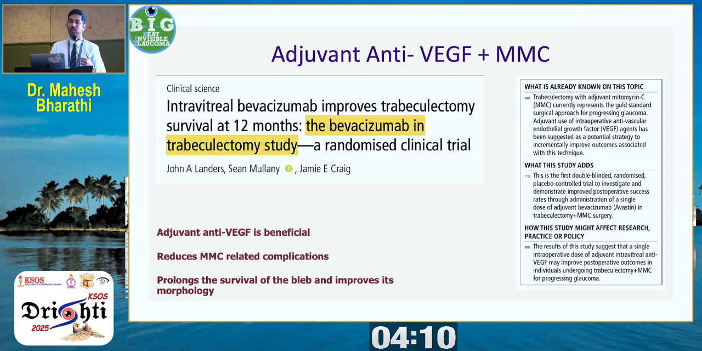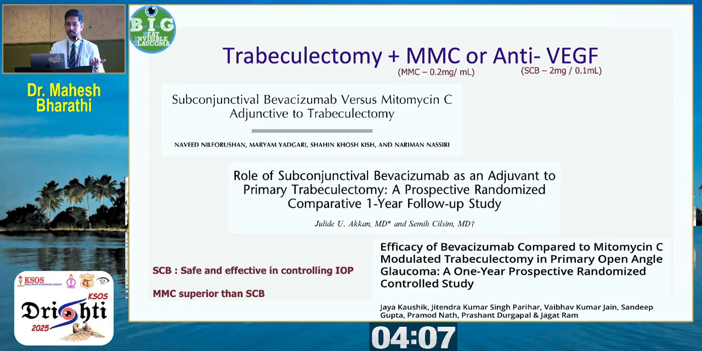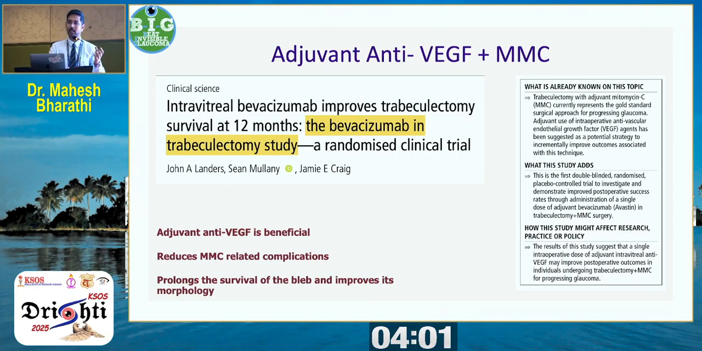So we can conclude from the previous one that MMC is superior to subconjunctival anti-VEGF. Now, what if we add bevacizumab, as an adjuvant anti-VEGF, to a TRAB with MMC? The bevacizumab in trabeculectomy study tells that adjuvant anti-VEGF is beneficial either in the intracameral space or in the intravitreal space. It reduces the MMC-related complications and improves the survival of the bleb and its morphology, especially with respect to thin cystic blebs. Bleb-related complications are less seen when we give a single dose of intravitreal bevacizumab along with a trabeculectomy with MMC.